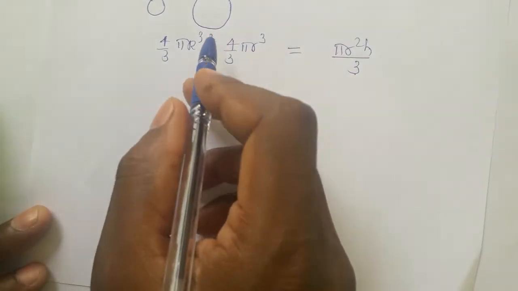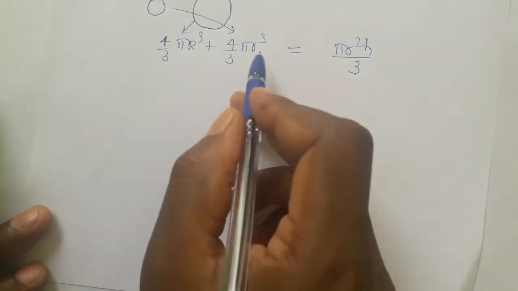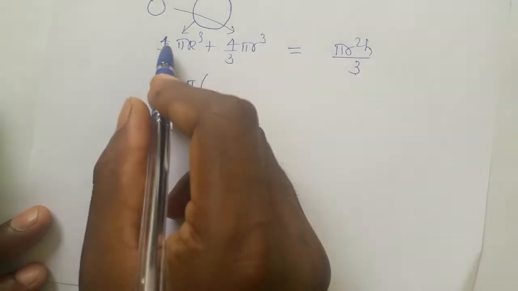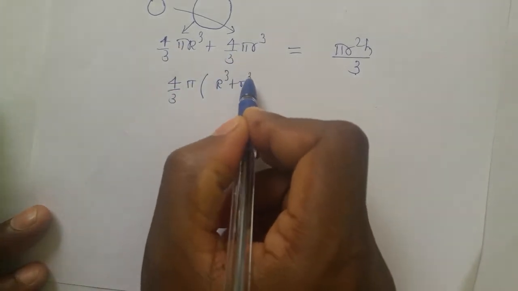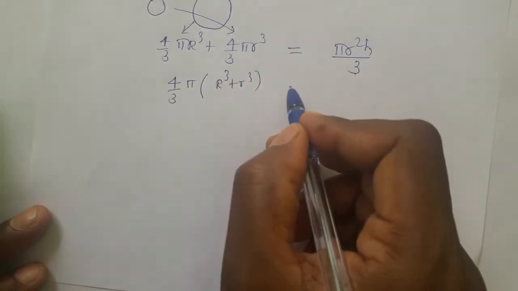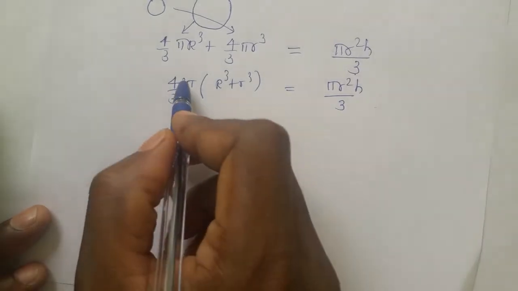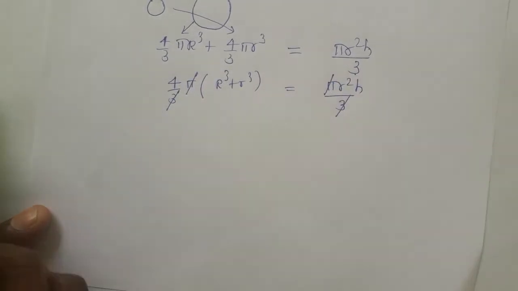The smaller sphere and bigger sphere: this is the smaller sphere volume, this is the bigger sphere volume. But in both, 4 by 3 is common, even pi is also common, take it out. 4 by 3 pi common, take out, we will get big R cube plus small r cube inside the bracket, equal to pi r square h by 3. Now you can cancel pi on both sides, even 3 also gets cancelled.